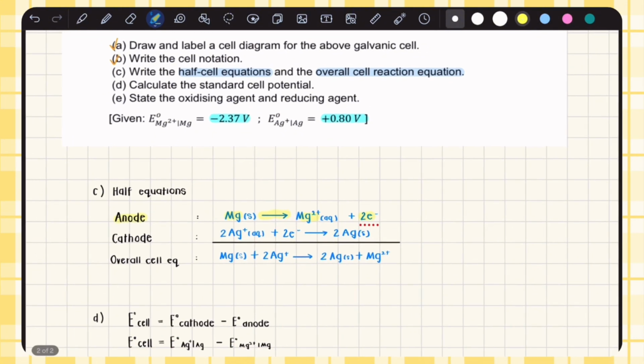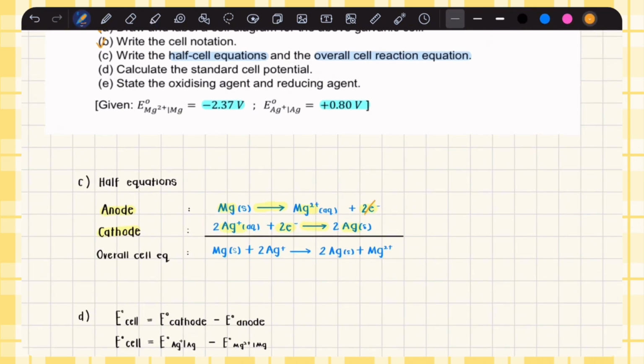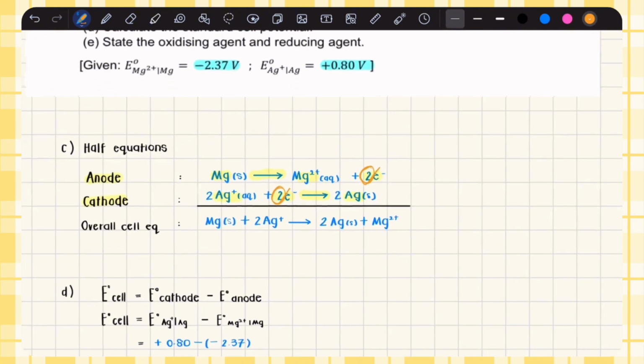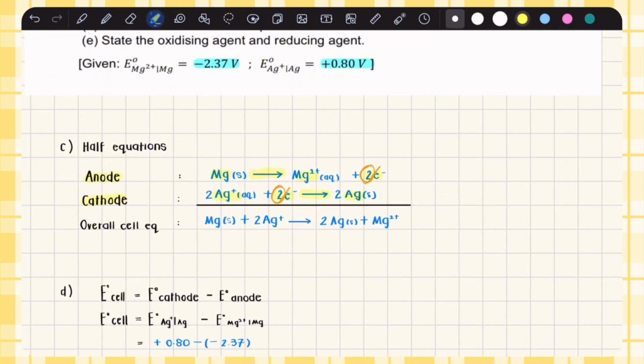While for the cathode, it gains electrons. The electrons will be on the left side of the arrow. So it will be Ag+ + e- → Ag. Now for the overall cell reaction equation, we just need to cancel out the electrons since it is already balanced and write back what remains. So the answer would be Mg + 2Ag+ → 2Ag + Mg2+.